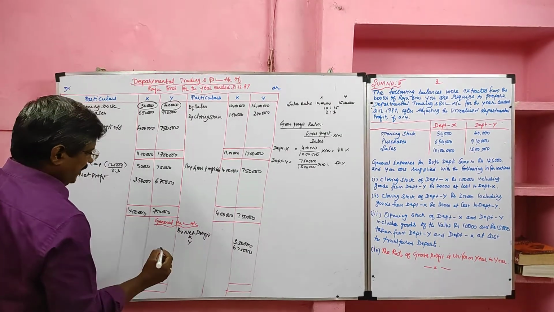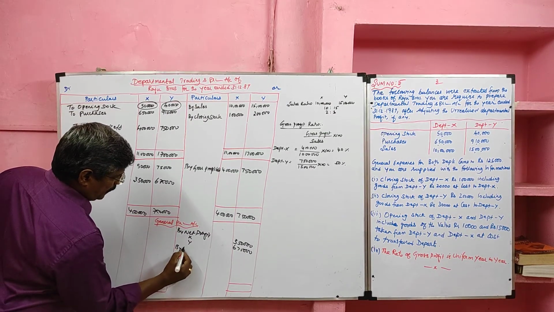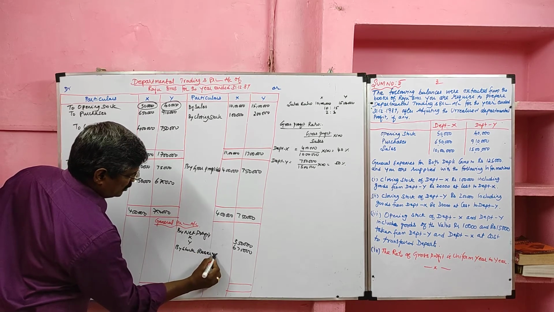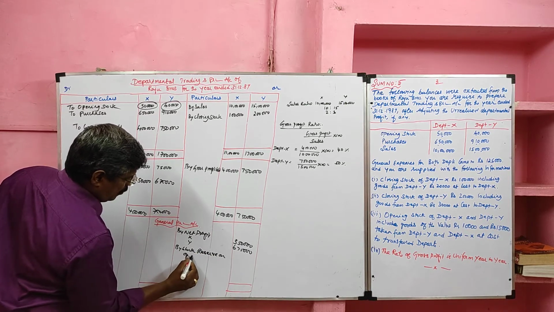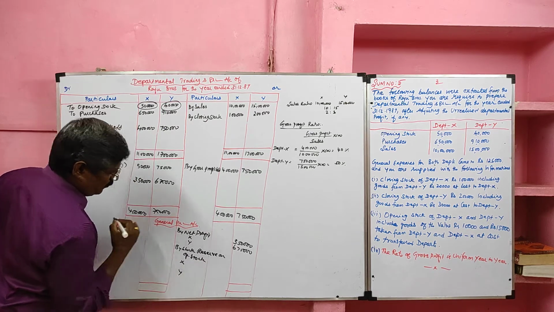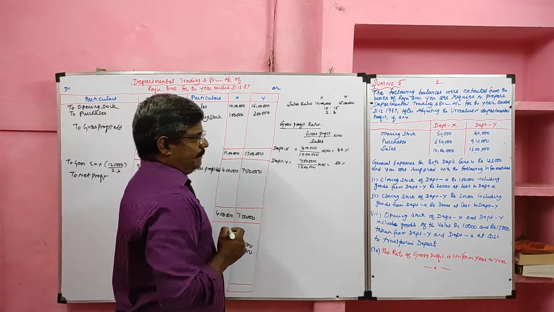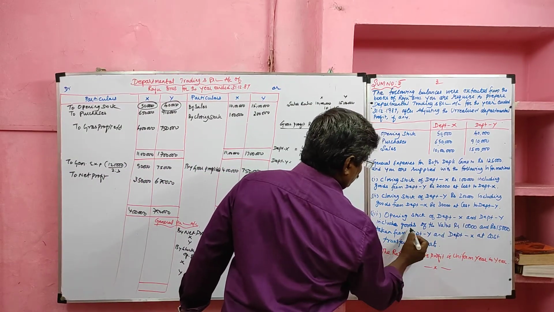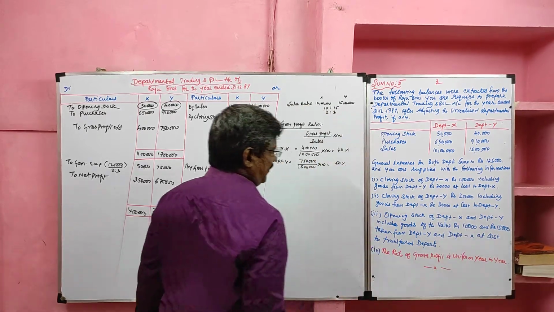Now I am going to take stock reserve on opening stock of department X and department Y. Opening stock of department X and department Y includes goods of the value 10,000 and 15,000.